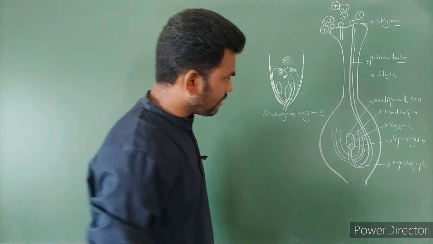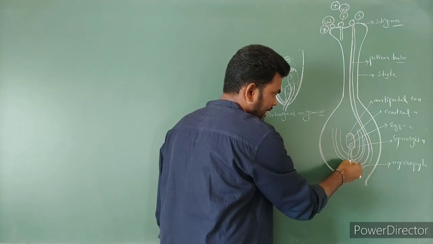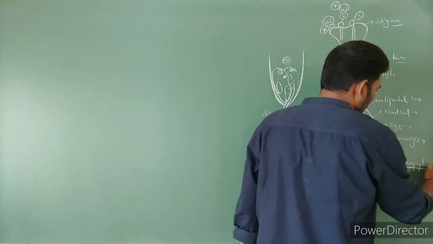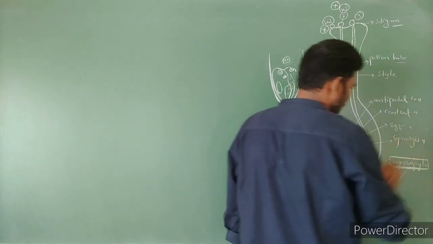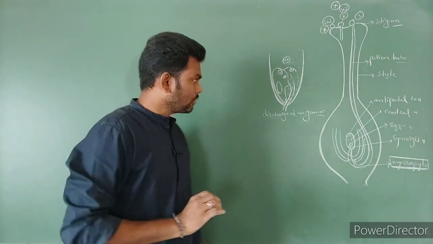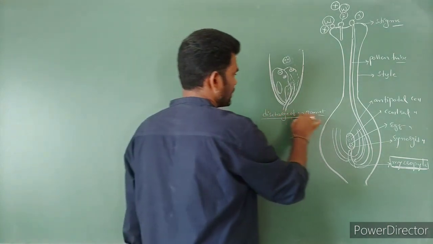Look here at the entry of the pollen tube. This is the pollen tube. Entry of the pollen tube is through one small gap, which we call the micropyle region. That is called porogamy. Now, discharge of male gametes.